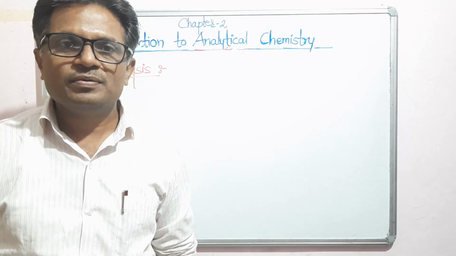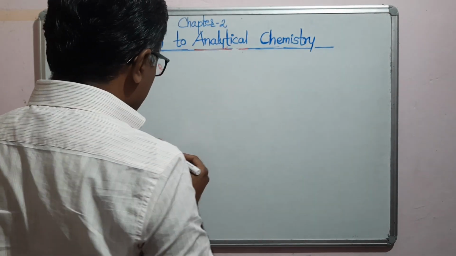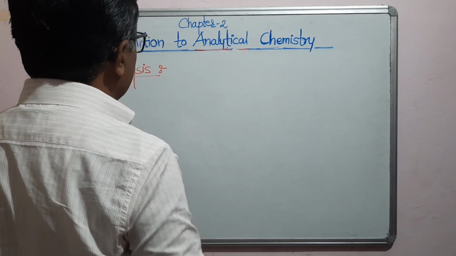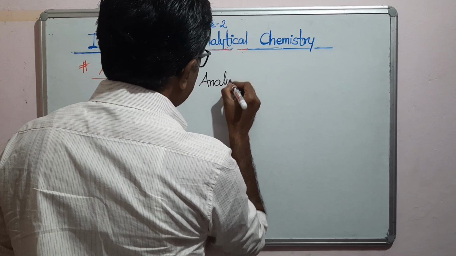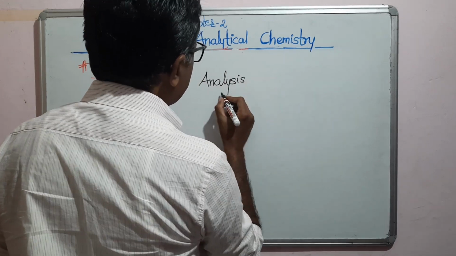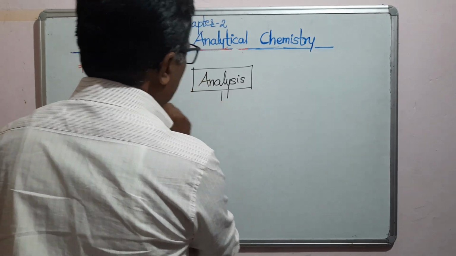This analysis of the compound is always carried out in two ways. So this analysis is of two types.